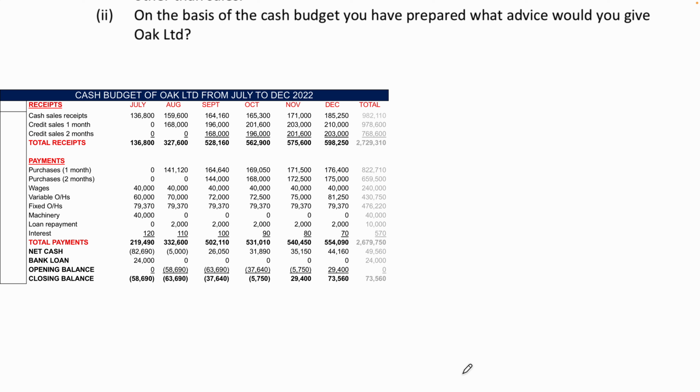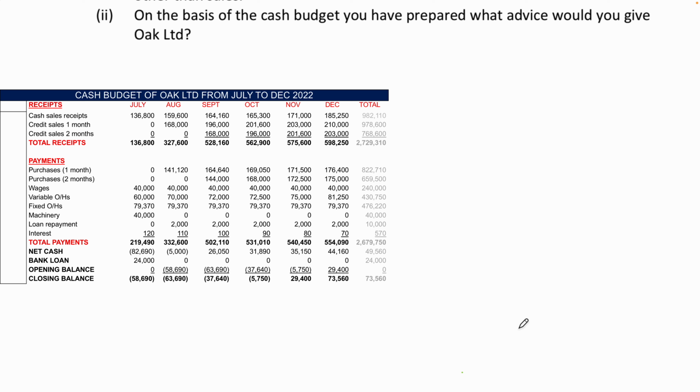Okay, part 2 then says, on the basis of the cash budget that you have prepared, what advice would you give to Oak Limited? It is very, very important here that people use figures from the question, because a lot of people will not use figures from the question, and therefore they get absolutely no marks whatsoever. So it is very important that you do that.